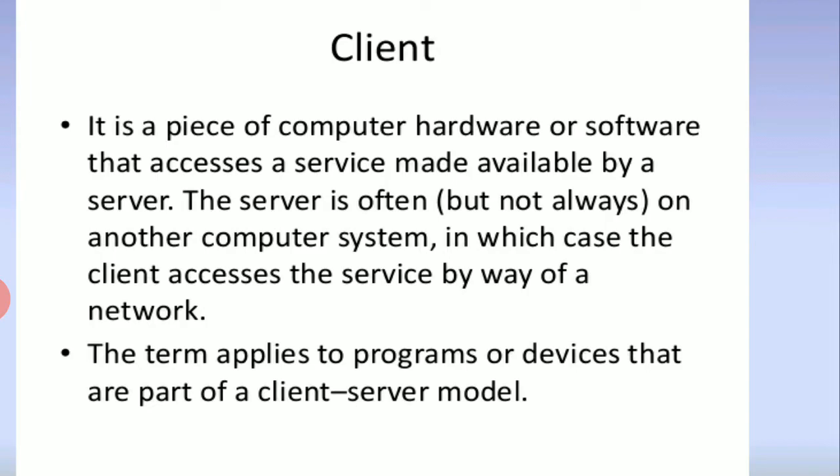What is a client? It is a piece of computer hardware or software that accesses a service made available by a server. The server is often, but not always, on another computer system, in which case the client accesses the server's service by way of a network. Actually, what is a network? A network of networks is called the internet. LAN, WAN, MAN are the different types of networks. The term applies to programs or devices that are part of the client-server model.